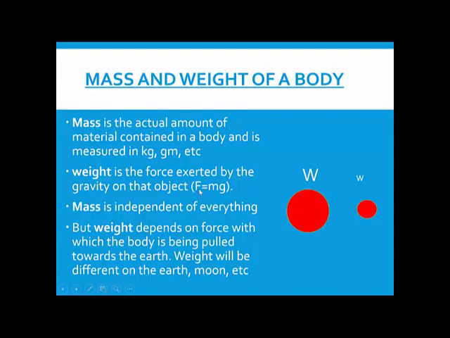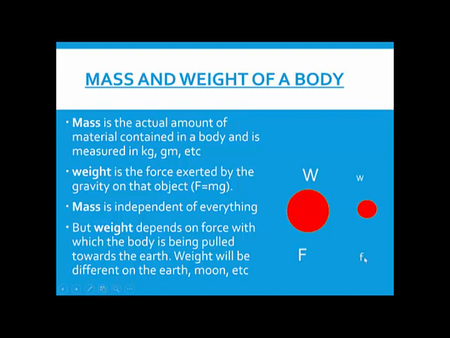Weight will also be less, exactly. So suppose you go on a very huge planet like Saturn or Jupiter, which is much bigger than Earth. If your mass is 40, your weight is going to be more. So you need to understand the mass and weight concept.